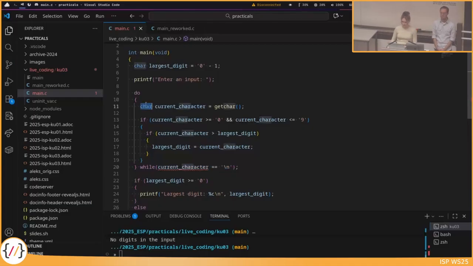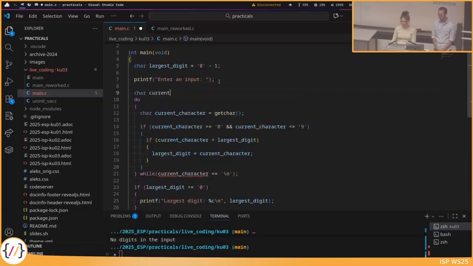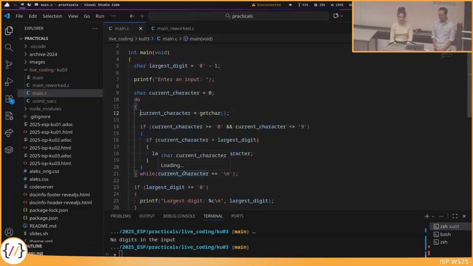So what I'll do is, before the while loop, I'll do char current character, and then just initialize it to something. And now I can access current character down here because it's accessible in the whole main.